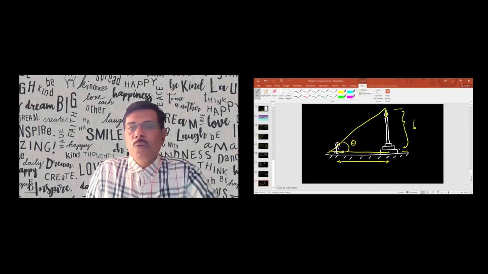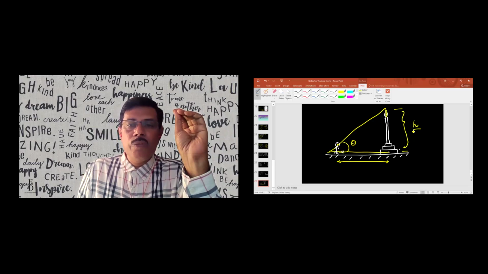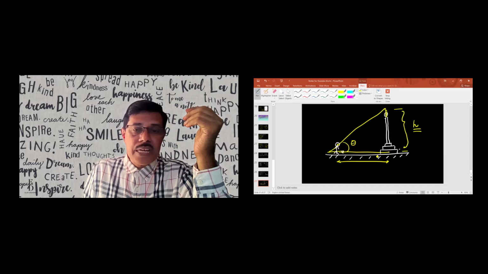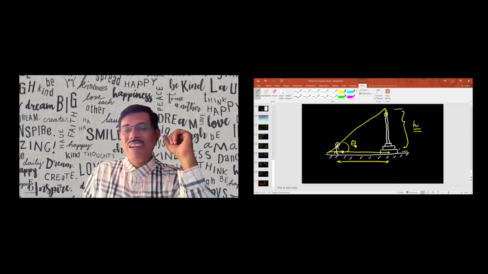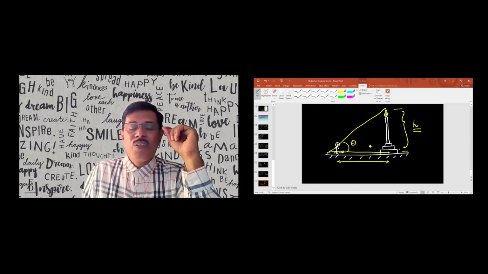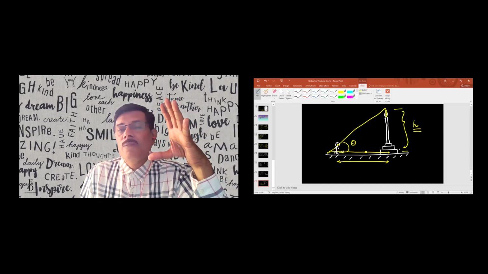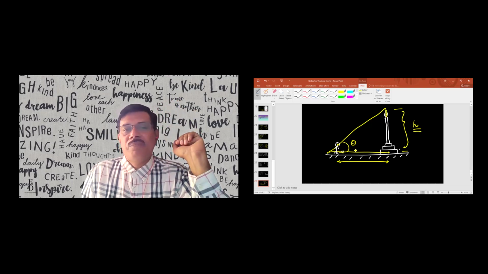We will know the height of the pole, and I know the distance at which I'm standing from the foot of the pole. What is the angle at which I'm looking at the flag? This is one of the applications of trigonometry.